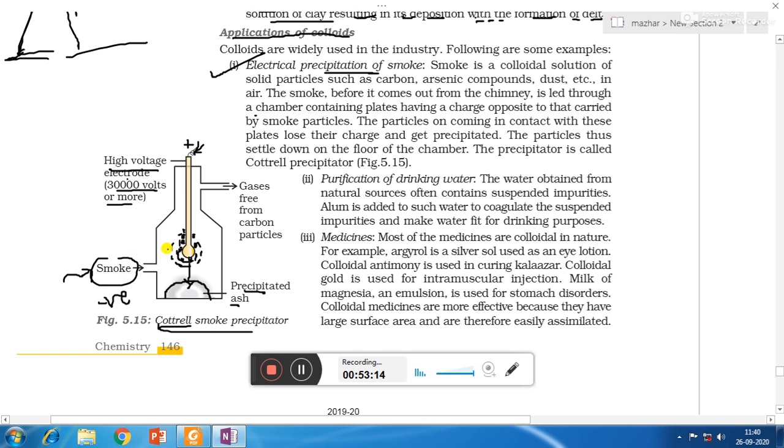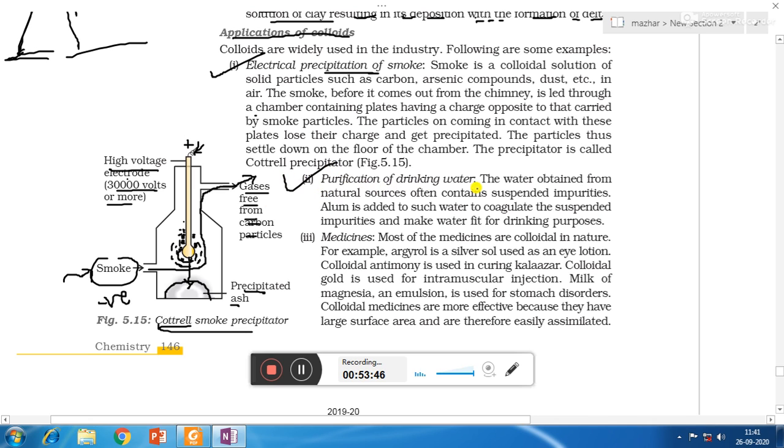Afterwards, another smoke will get the surface for the adsorption. So here we will see that thereafter gases free from smoke may be allowed to pass into the atmosphere. So that means now we can make the gases free from carbon particles. So by using Cottrell smoke precipitator, we will be able to pass the gas, and so smoke will be removed and the gases will not create pollution.